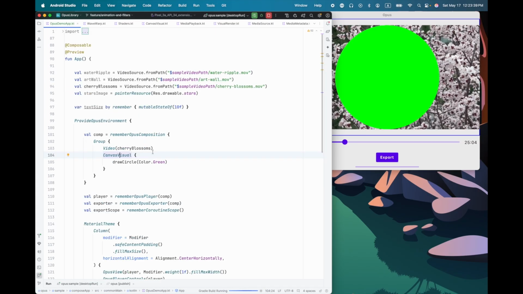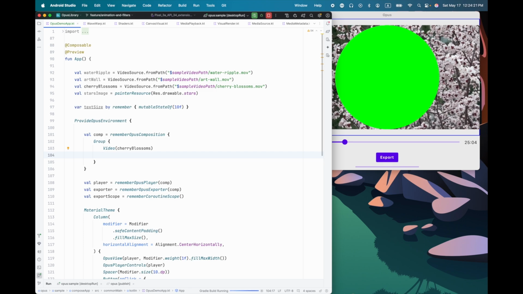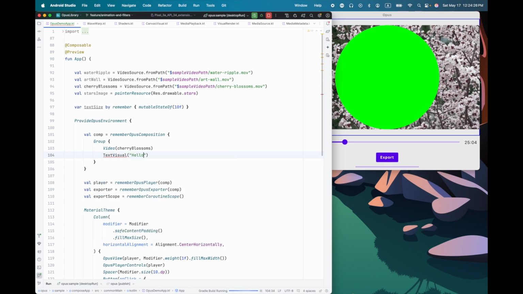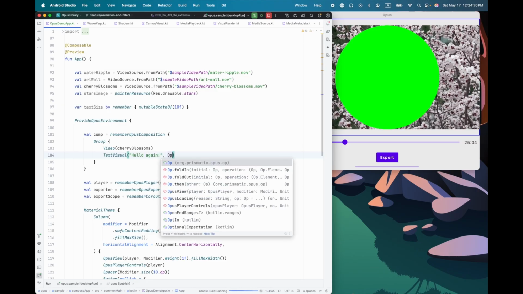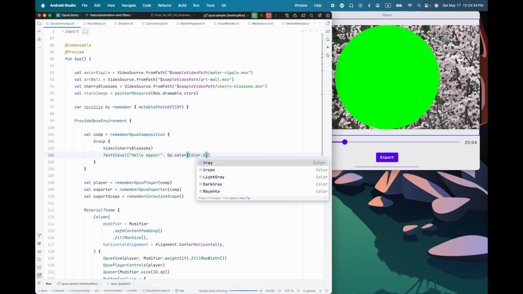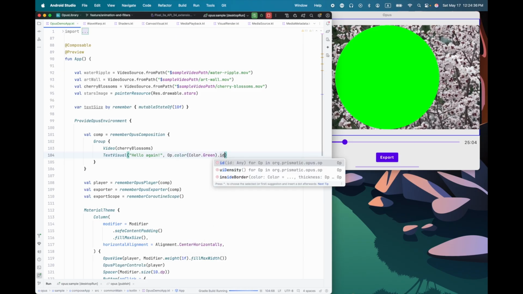A few other things. Let's say, for example, that we wanted to, let me add a text visual here. Hello again. And let's make this green. And I'm going to associate an ID with it.